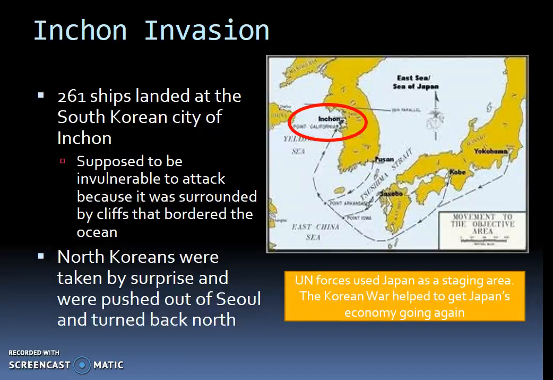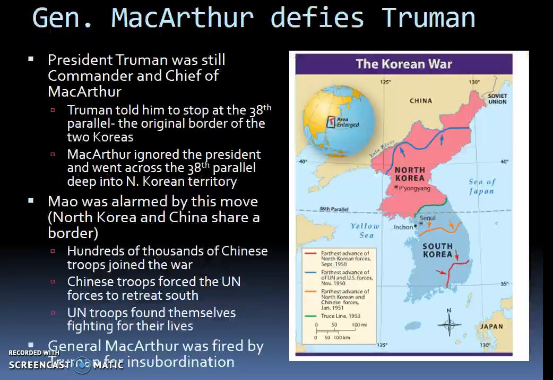They were pushed out of Seoul, South Korea, which was the capital, and they were turned back north. During this time, the United Nations forces used Japan as a staging area. And because they were using Japan as a staging area during the Korean War, it actually helped to get Japan's economy going again. Now, General MacArthur was commanding troops for the United Nations, but since he was a U.S. general, President Truman was still the commander-in-chief of MacArthur. President Truman told MacArthur that he needed to stop at the original border at the 38th parallel and not go any further north into North Korea than the 38th parallel.